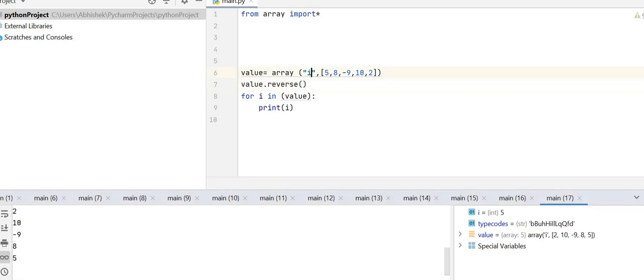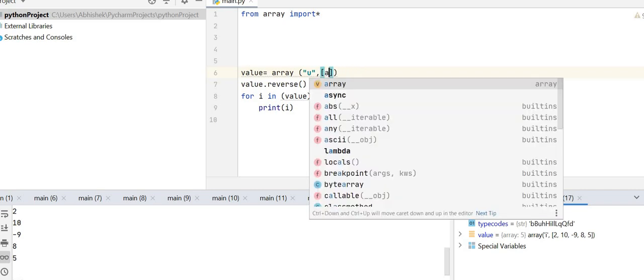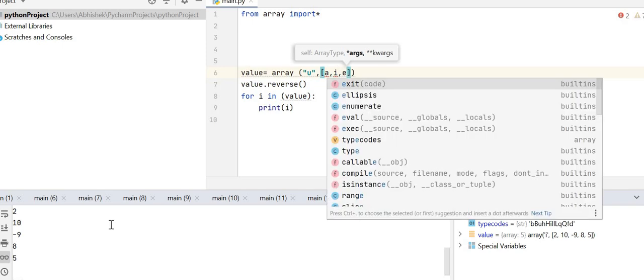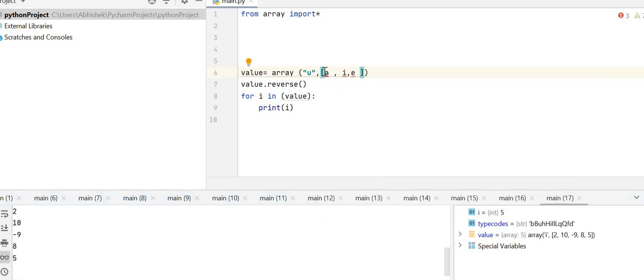So can you use characters now? Yes, we can. Now we'll use Unicode. Now characters. Characters can use a, i, e. These are vowels. I think there's a problem. So we need a single quote over here. Single quote a, single quote i and single quote e.